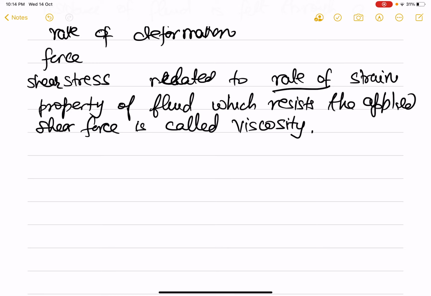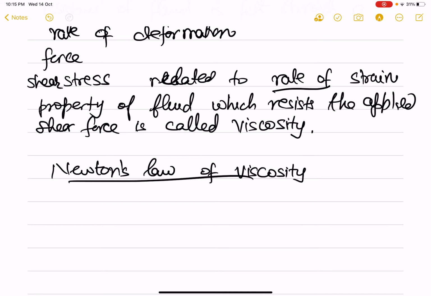So now there's a very basic law which is called Newton's law of viscosity.